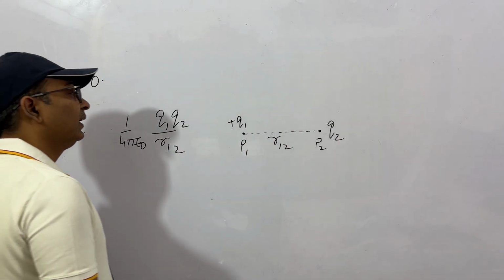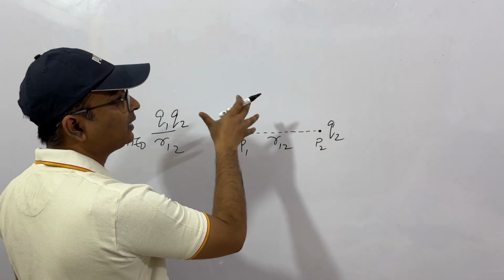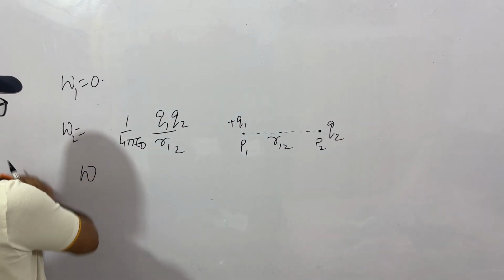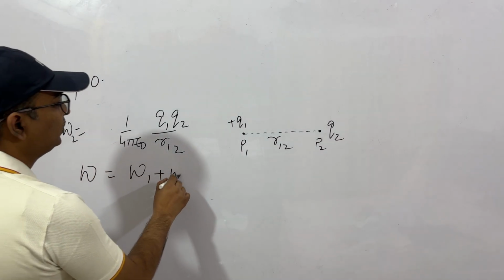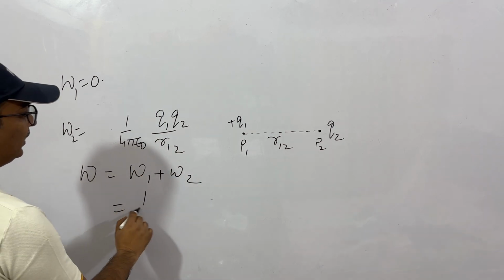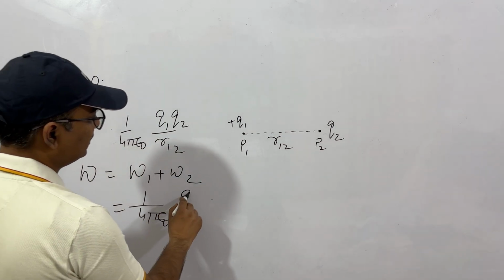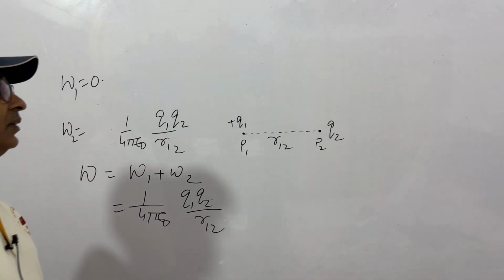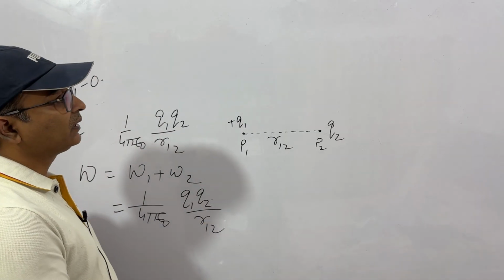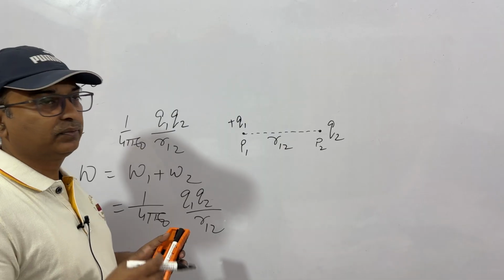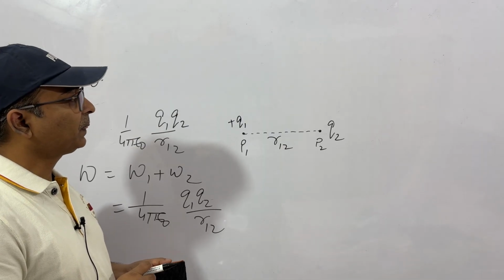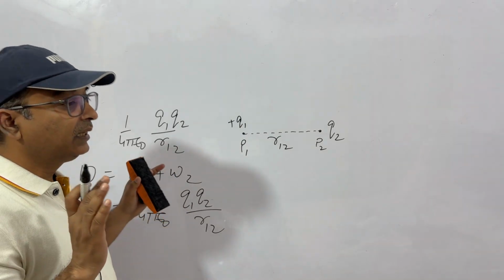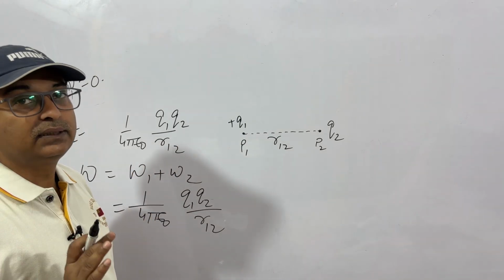So if you have to know the potential energy of this system, what will you do? Net potential energy of this system will be W1 plus W2. That is, this is 0, this is this. So because of the two charges, the net potential energy is this. And you know, in a conservative field, potential energy plus kinetic energy is conserved, and if there is any other energy, then total energy is conserved.